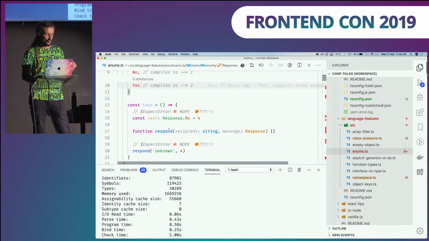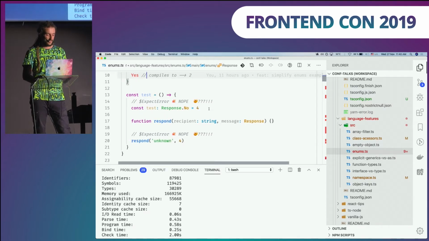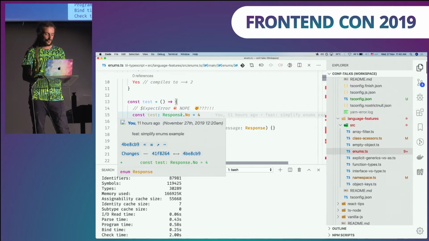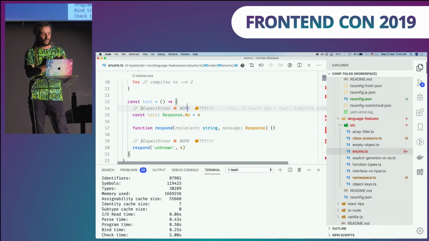And if we check some type safety measures with this type, we will see there are flaws in the typing system, right? So here we have a test, which is the type of response no, and basically I can assign any number to this. This is not very good, right? I need to be explicit, and I need to use the references of that enum to make it type safe. This is quite unhandy. Again, if you're shipping public APIs, this is a very bad API, because you need to ship that enum reference in your functions.